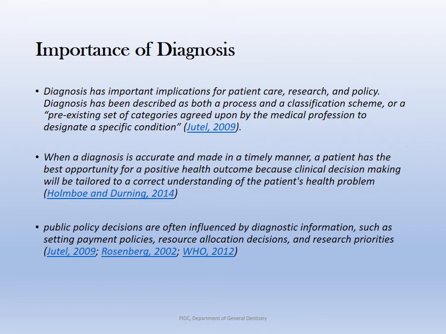So, what is the importance of diagnosis? Jutel et al. have mentioned that diagnosis has important implications for patient care, research, and policy. Diagnosis has been described both as a process and as a classification scheme, a pre-existing set of categories agreed upon by the medical profession to designate a specific condition.